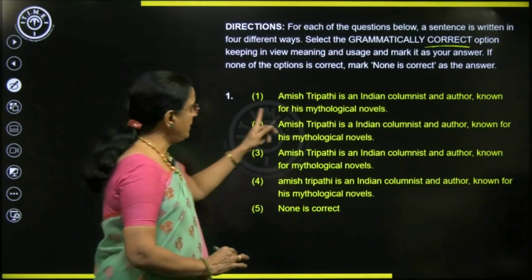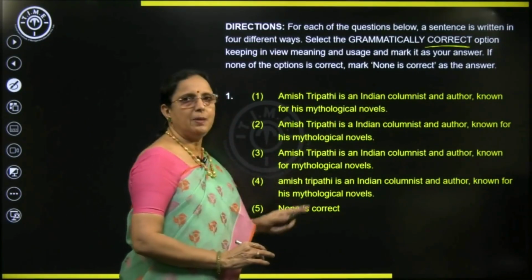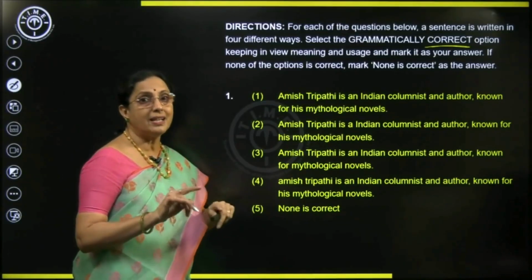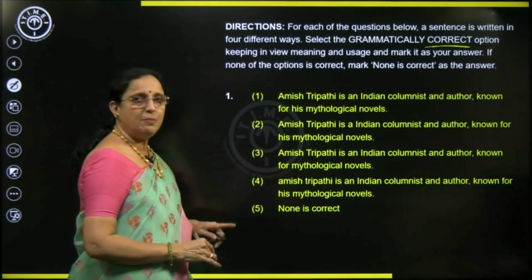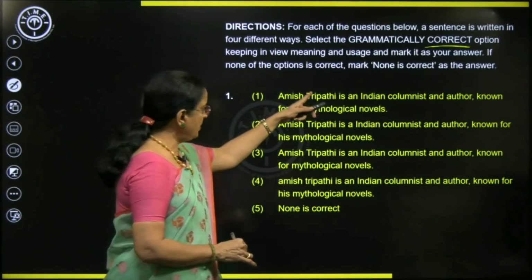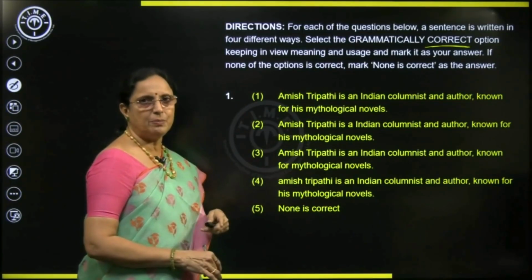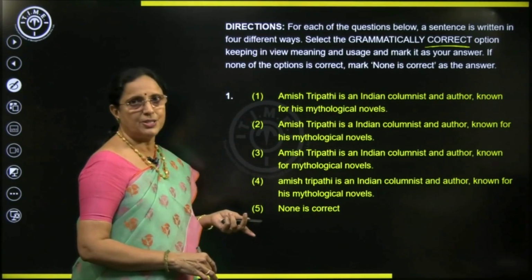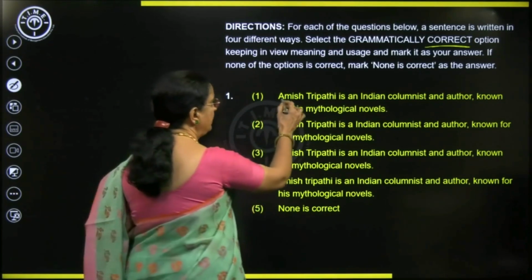It's not that you read all the 4 sentences 4 times. If you read the 4 sentences independently, you may miss the correction. So, what's the best method here? I want you to compare all the statements. Easy way to answer the question. And this is how you don't miss the correction also. Do you understand?